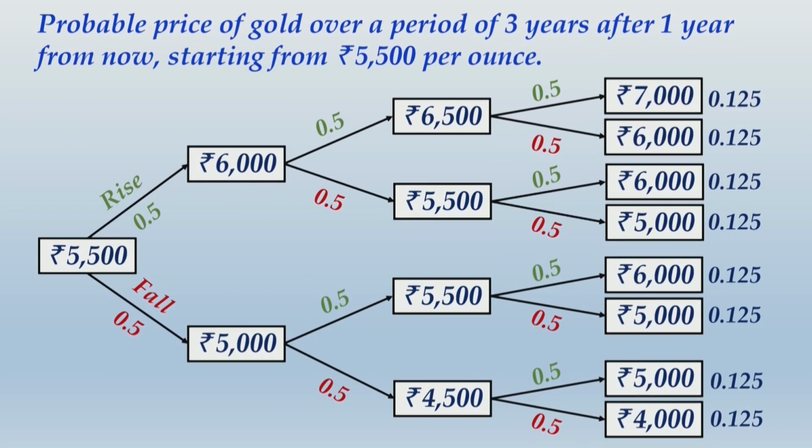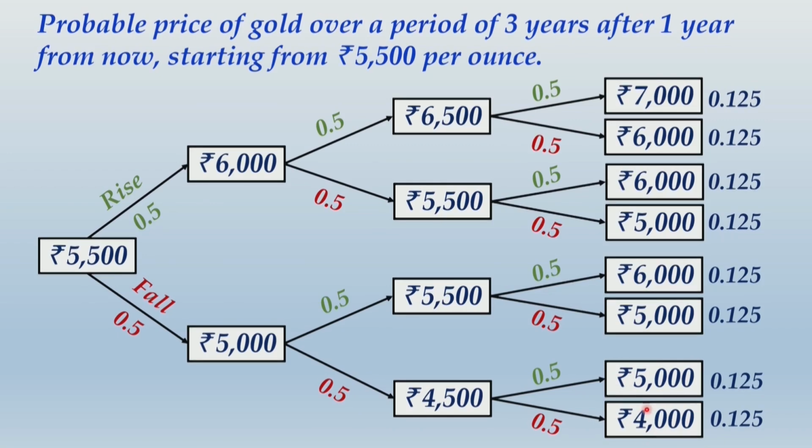What I want you to understand is, again, the only loss making part could be this part, correct? When the price of gold at end of second year comes down to 4,500, because if you continue, what may happen? 0.5 probability of price becoming 5,000, 0.5 probability of price becoming 4,000.